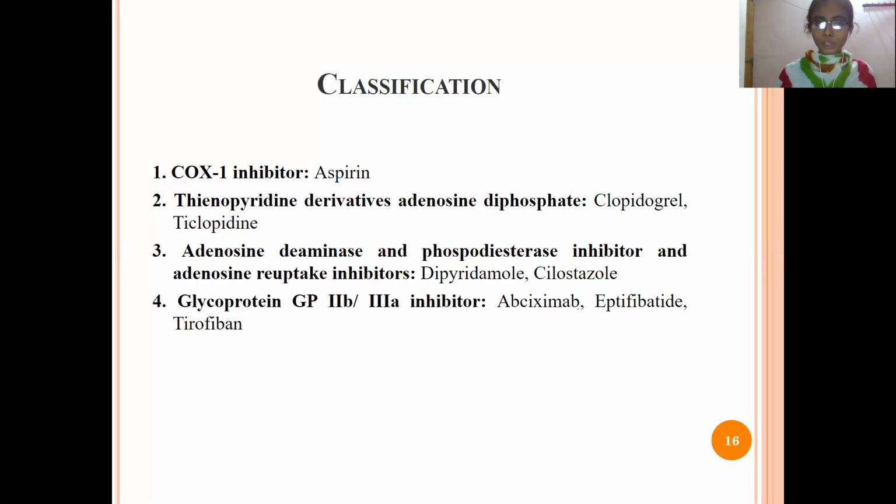Eptifibatide and tirofiban. So these are the drugs which come under the antiplatelet agents: COX-1 inhibitors, thienopyridine derivatives, adenosine diphosphate receptor blockers, adenosine deaminase and phosphodiesterase inhibitors, adenosine reuptake inhibitors, and lastly the IIIa inhibitors. So these are the drugs which come under the antiplatelet agents.